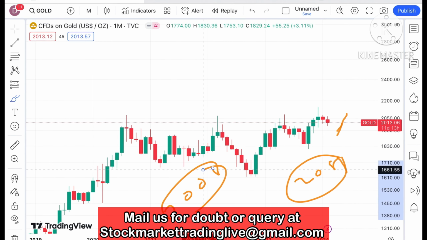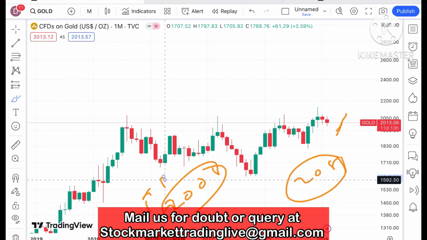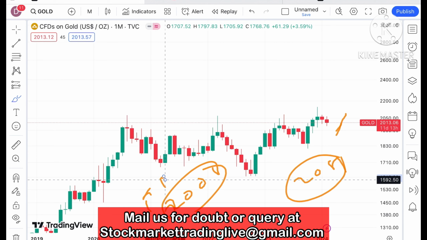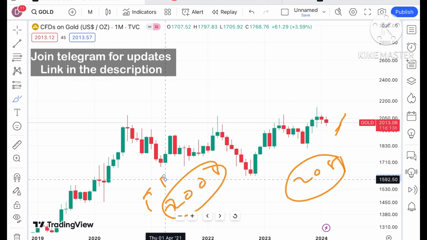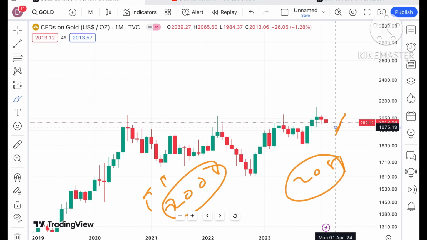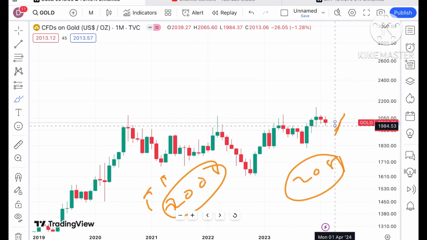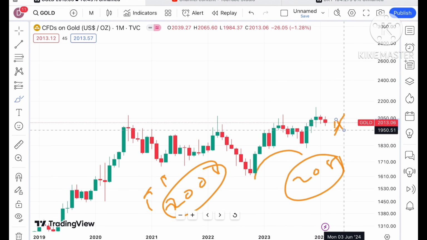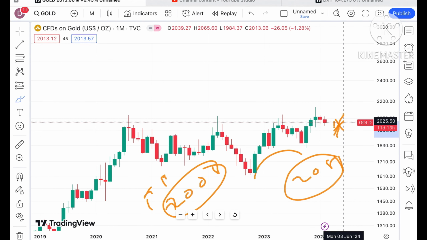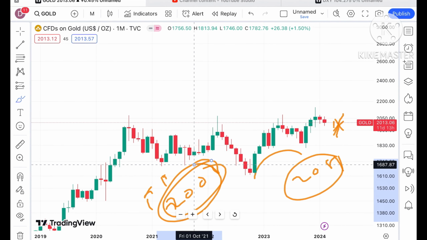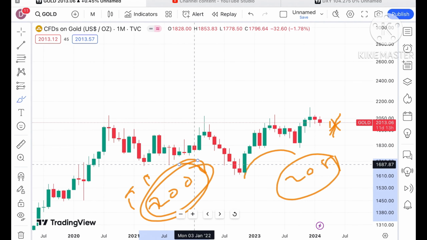We can see there is a chance that if the price keeps sustaining above a level of $2008, and it sustains above that level, we can see a further upside movement. But if it doesn't sustain, then we can see a further fall. Looking at this particular chart, if the price started falling below this zone, there is a higher chance that as soon as the price started moving below a level of 1984, this pattern will support and we can see chances of going further down in the price of gold. This is a monthly chart, understand. But if the price keeps sustaining above $2008, as I've told you, we can see a further upside movement.